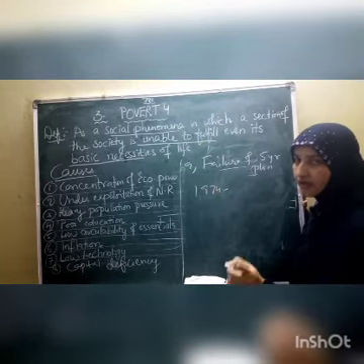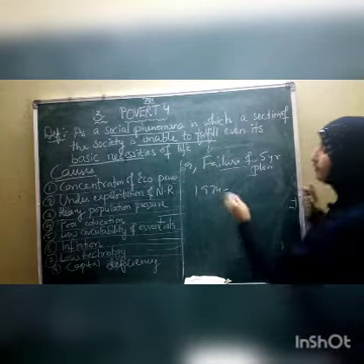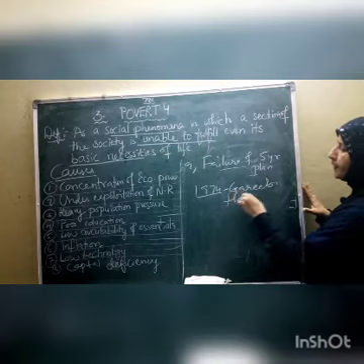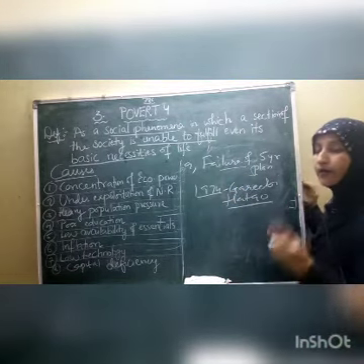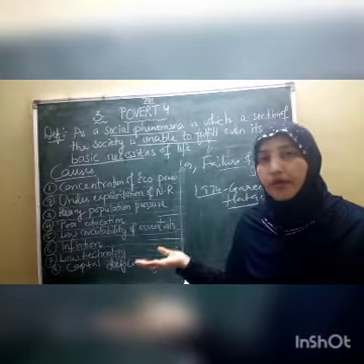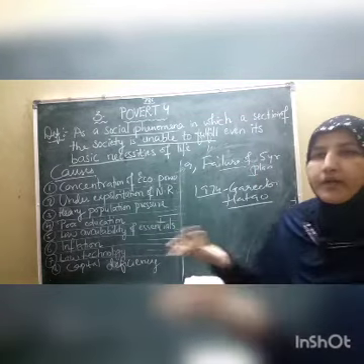in 1974 Mrs. Indira Gandhi started the Garibi Hatao program, the removal of poverty program. The Garibi Hatao program was started in the year 1974, and these many decades have been completed. Do you find any poor people in the society? Yes.